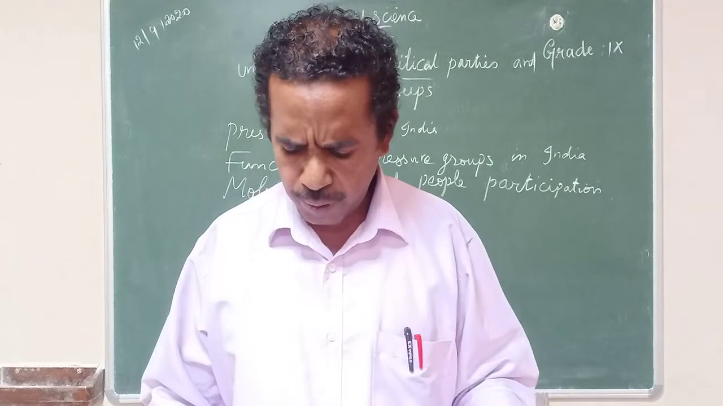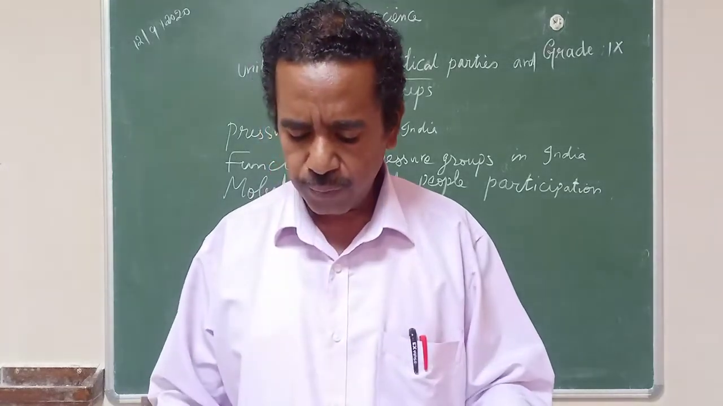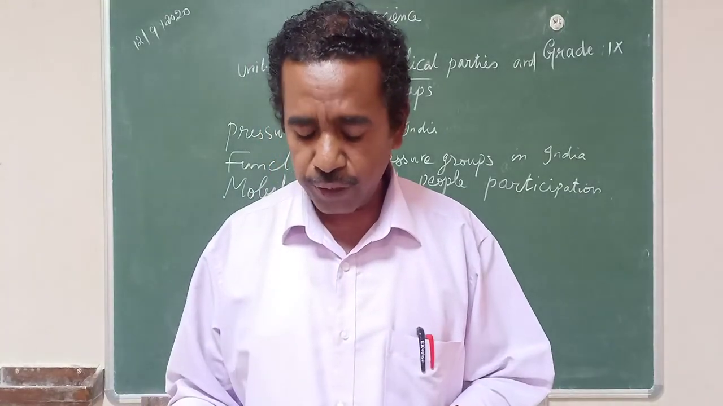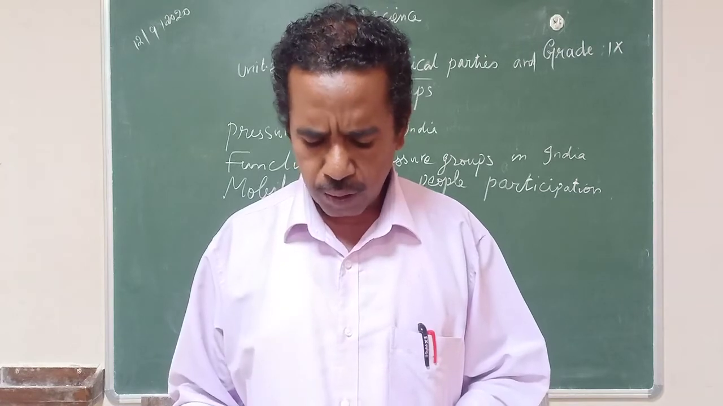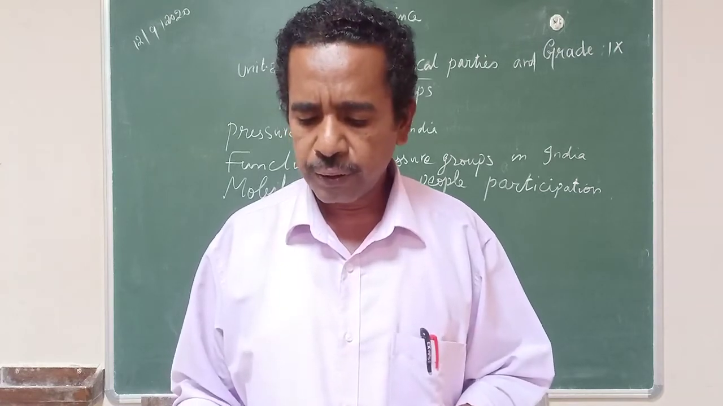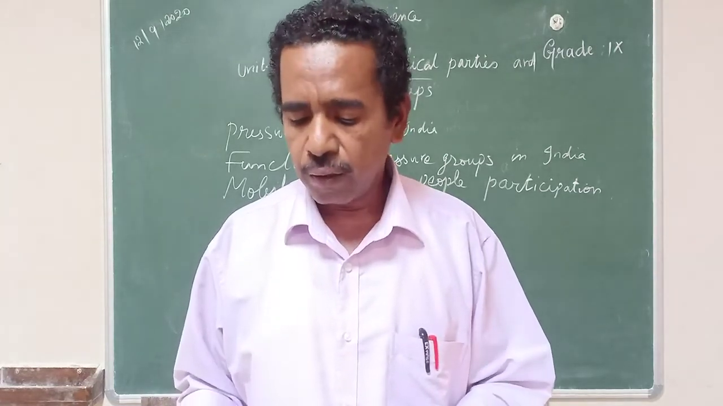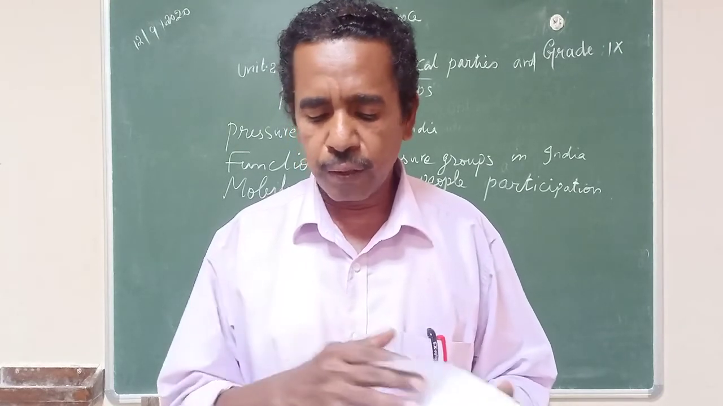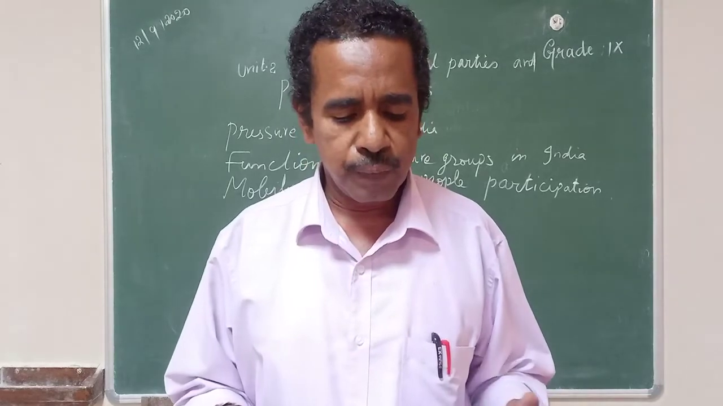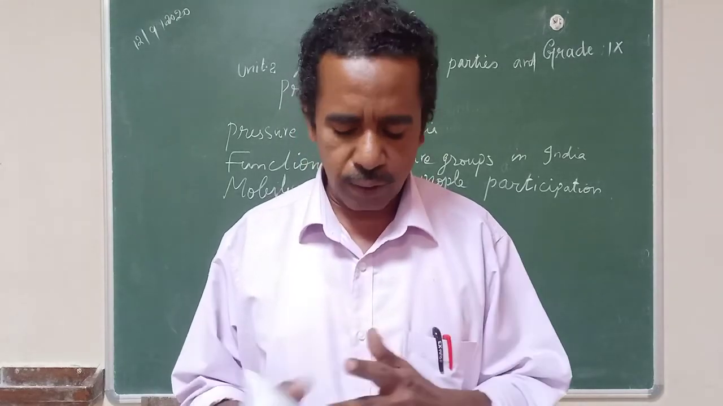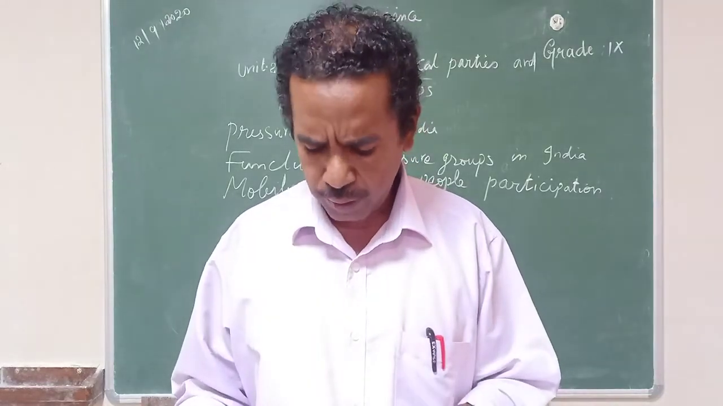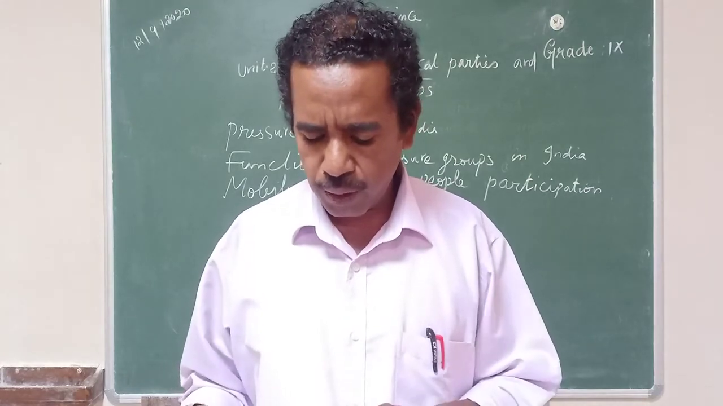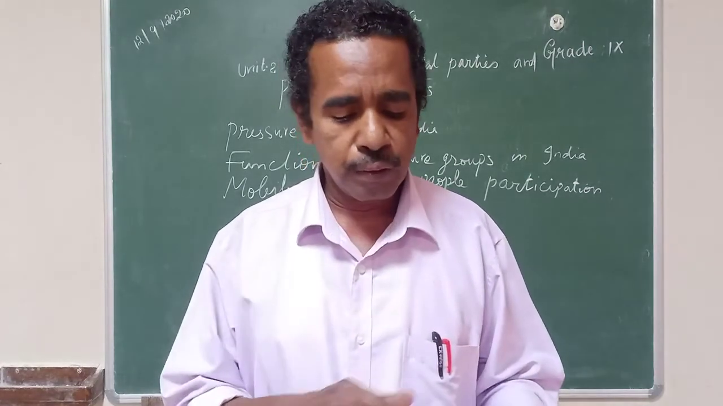That is page number 249. There is a heading functions of political parties. About 7 points are given. All the 7 points you have to mark. That second detailed question about the political parties is on page number 249, under the heading functions of political parties, 7 points.